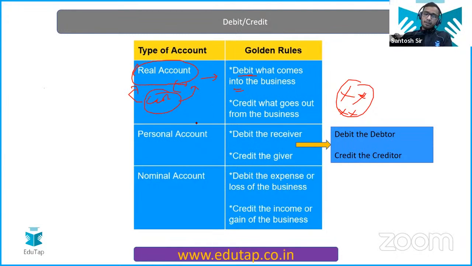Now, for the personal account. Garima, we are going to get into the advanced level also. Don't worry, I have to make the base for each and every one, so that is important. This is only the second class. From the third class, from tomorrow onwards, everything we discuss will be at the advanced level. You are from the commerce category.